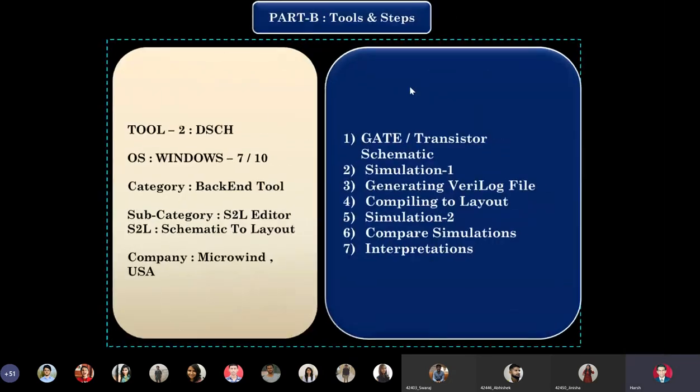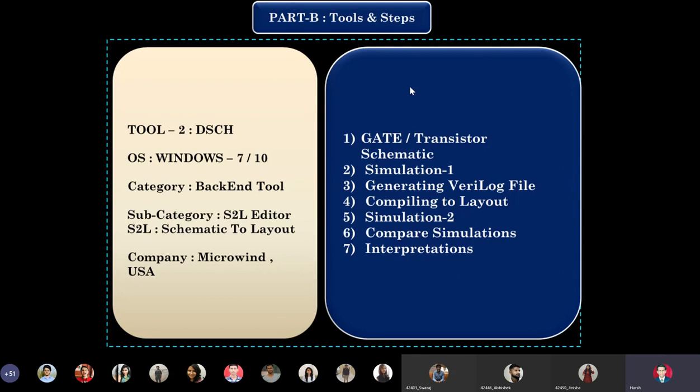Part B, second tool, DSCH, that is Digital Schematic Editor. These are the steps to be performed if we are using this tool. This tool also is from the same company. It is a backend tool, but it is a little specialized tool because it helps us to convert schematics into layout using some shortcut ways. I will tell you the reason for this company to make this tool. And it is available for the Windows platform. At least I don't know whether it is available for a Linux platform.